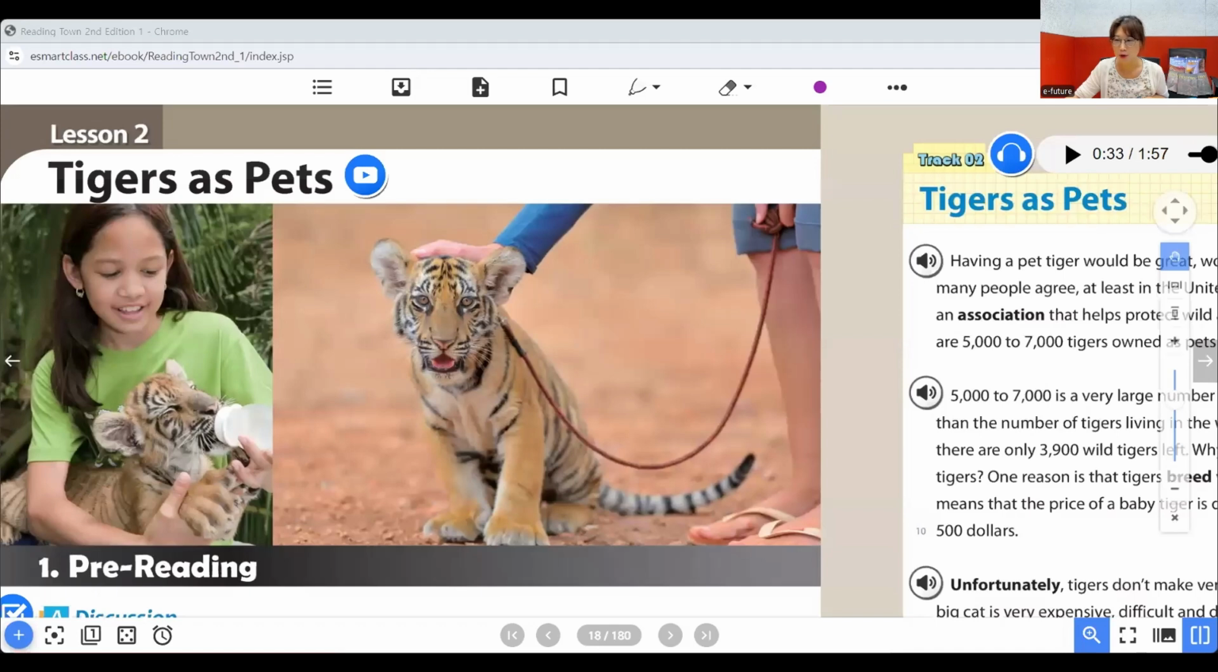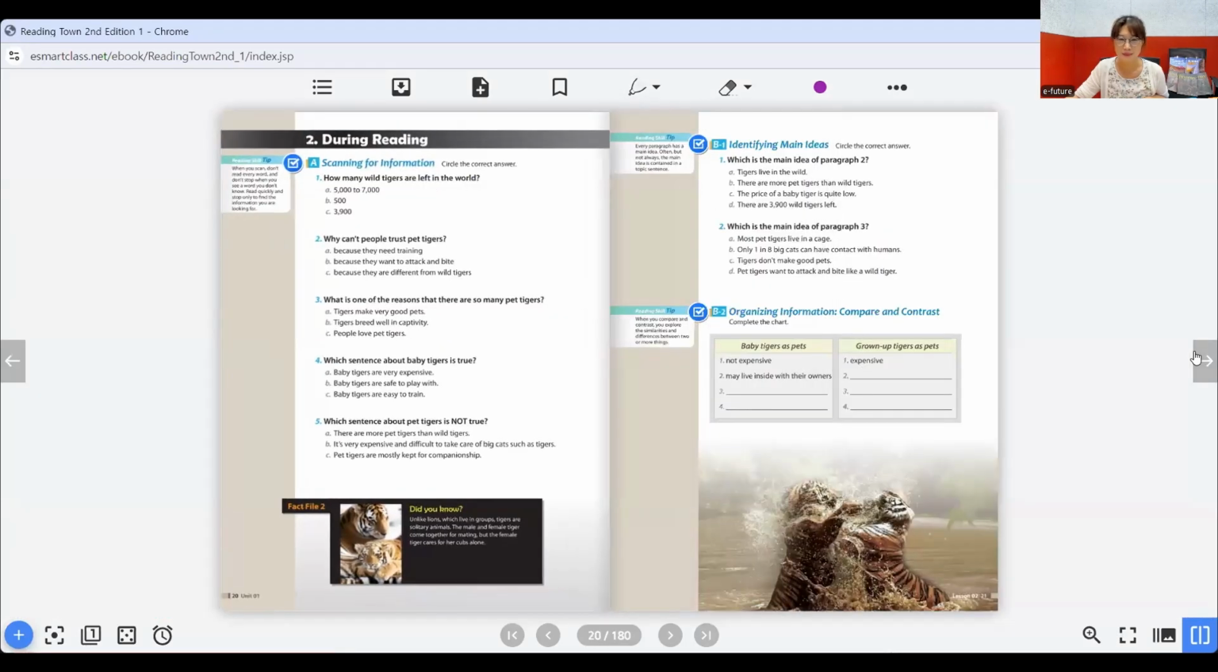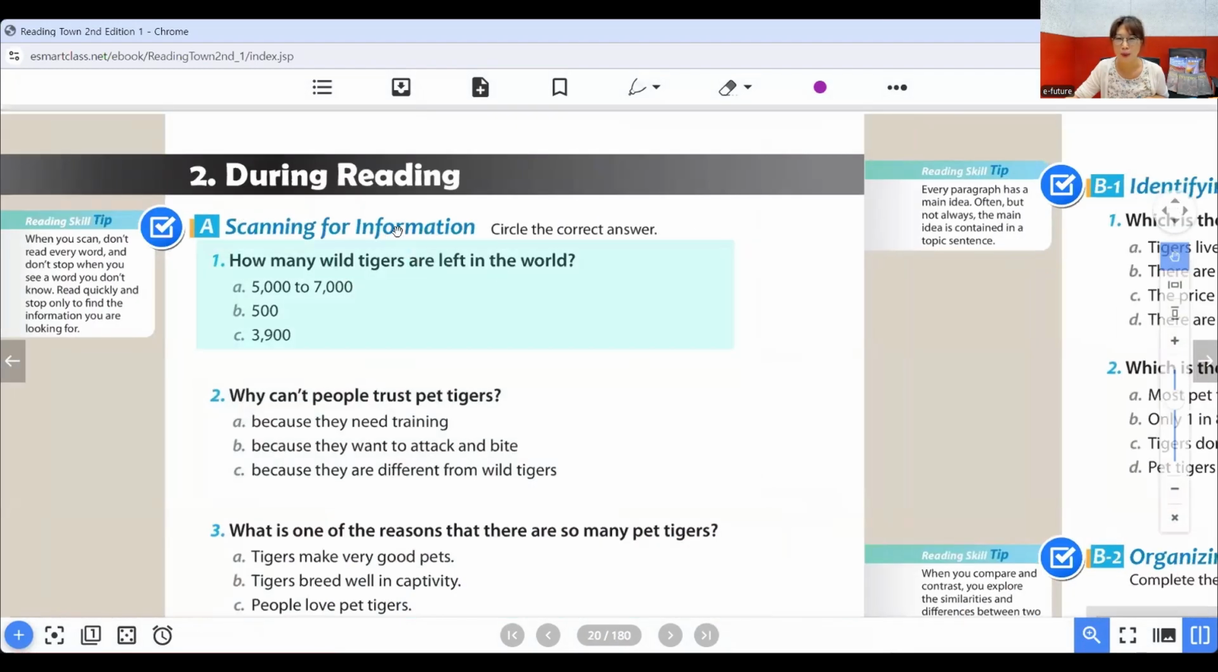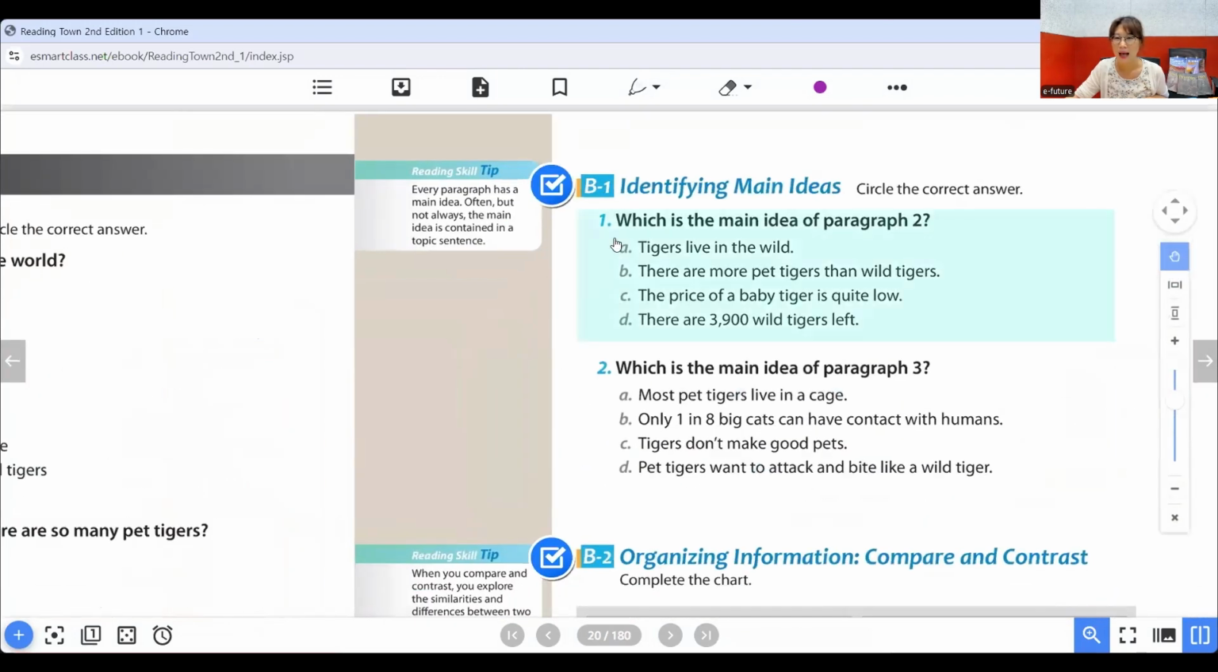Okay, now let's go back to the ebook. Let's look at some of the activities. Look at this one, scanning for information, right? So scanning for information, this is the skill that we are practicing, and we provide a tip. Let's look at the next activity, identifying main ideas, and we provide a tip. Every paragraph has a main idea. Often, but not always, the main idea is contained in a topic sentence. So we find the main idea. Which is the main idea of paragraph 2, which is the main idea of paragraph 3.